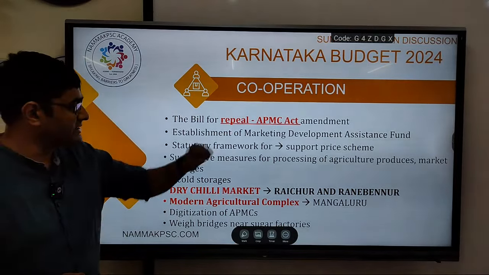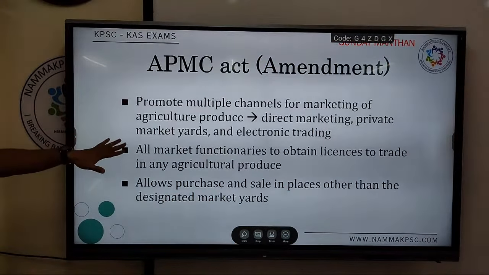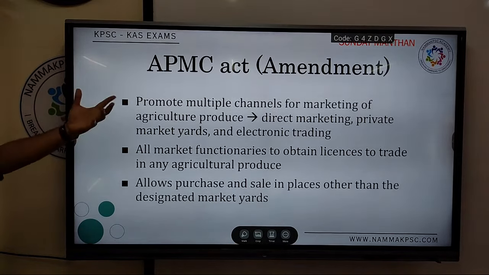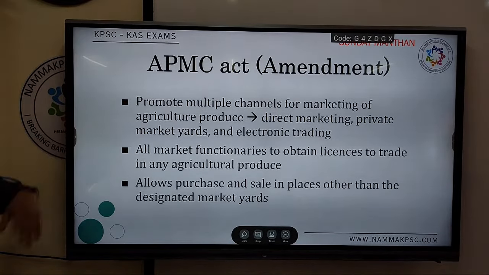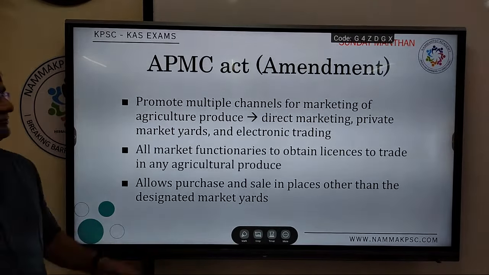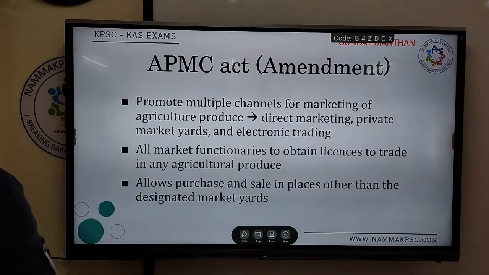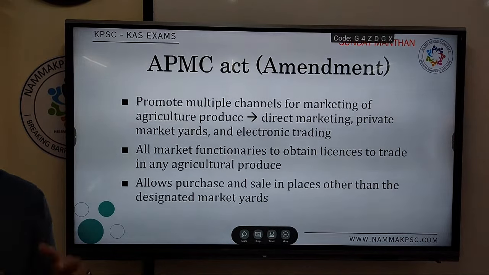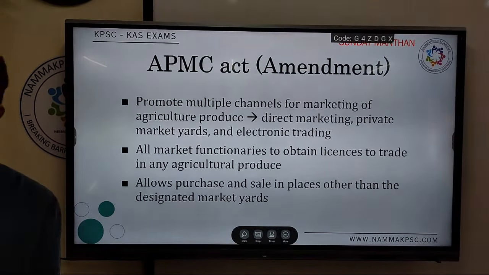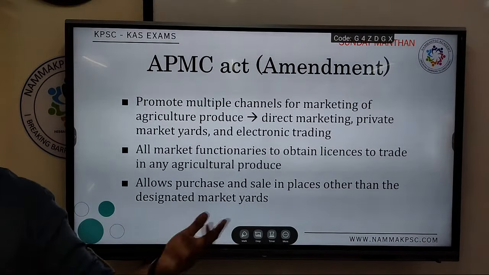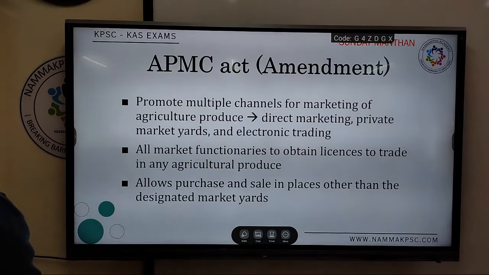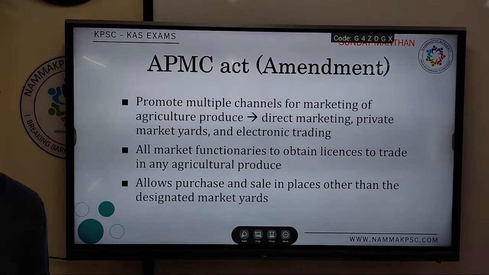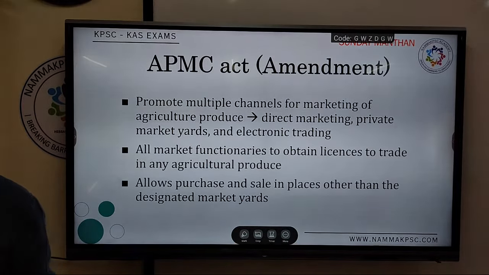So if you have written this one line, I'll just add a little bit more about it. The amended act, what does it do? It promotes multiple channels of marketing of agricultural produce. This allows the farmers to have options. They don't have to go and sell only in the designated market area. The amendment allows them to sell to other players. They can have direct linkage with the retailers, retail chains, or food processing industries, etc.